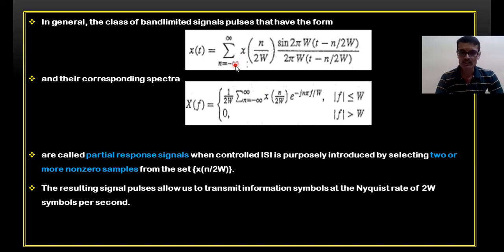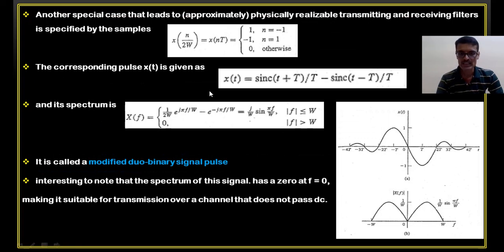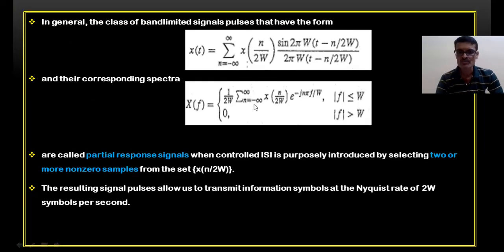If I consider different values of n, say +1 and 0 and 1, I'll get back my previous equation. If it is -1 and 1, I get back this previous equation, in the frequency domain and maybe the time domain. Fine. And this general method is actually called partial response signals. That's what my title is, right? For two or more symbols, whatever method or equations I get, that method is called partial response signals, and the advantage is we can achieve a symbol rate of 2W hertz, not 1 by 2W. T is equal to 1 by 2W.